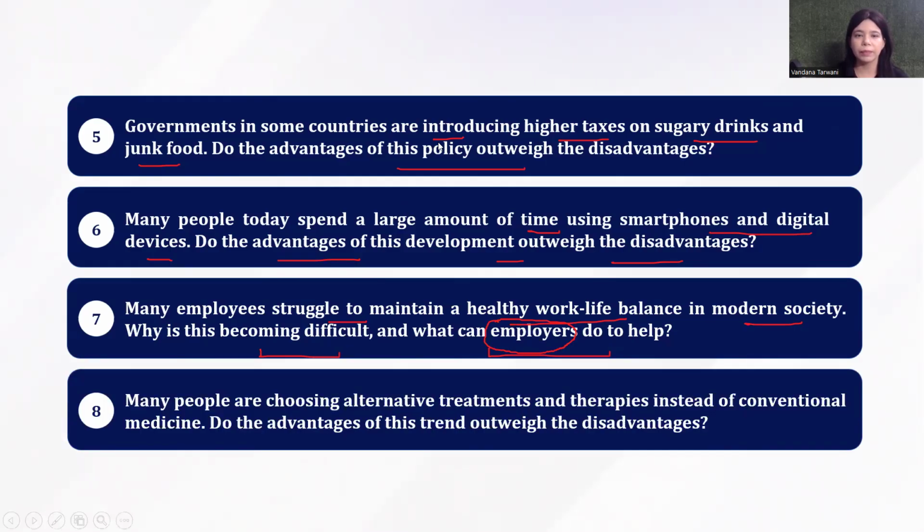Next up here is many people are choosing alternative treatments and therapies instead of conventional medicine. Do the advantages of this trend outweigh the disadvantages? The alternative treatments means a lot of people these days are considering naturopathy, let's say, Ayurveda. So these are alternative treatments. Conventional here means the allopathic medicines that we go for sometimes.